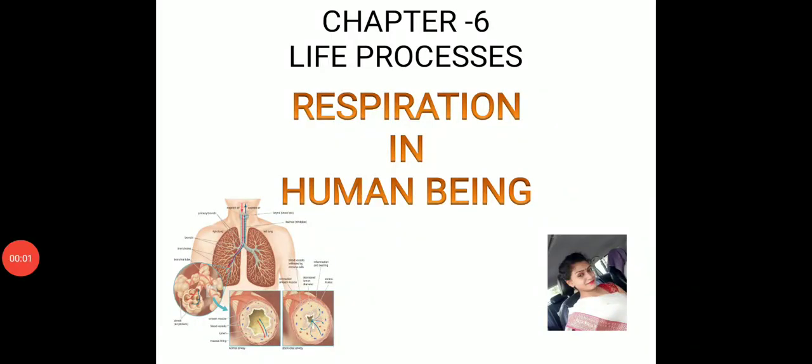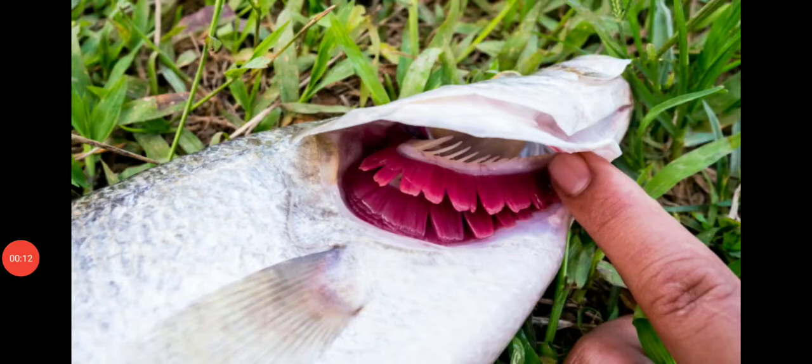Good morning, students. In the last video, you have seen cellular respiration, respiration in plants, and respiration in aquatic organisms. We discussed that fishes respire through gills. Gills are just page-like structures, equivalent to the pages in your book. So this is how fish respire.